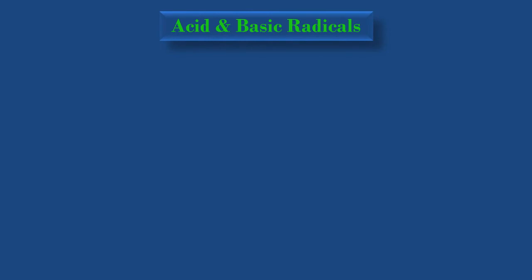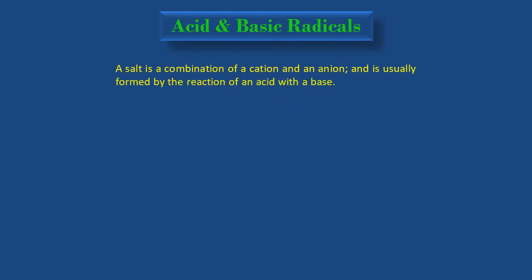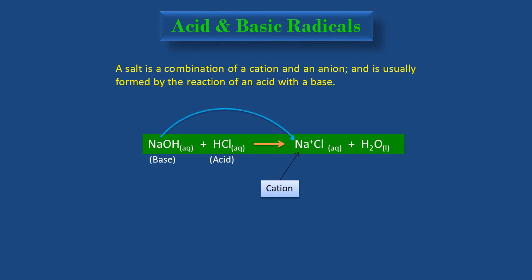You know that a salt is a combination of a cation and an anion, and is usually formed by the reaction of an acid with a base. For example, when NaOH base reacts with HCl, which is an acid, they form a salt, sodium chloride, and water. In this salt, the cationic part, that is Na, comes from the base. That's why it is called the basic radical of the salt. Whereas the anionic part, the Cl negative, comes from the acid. That's why we call it acid radical.